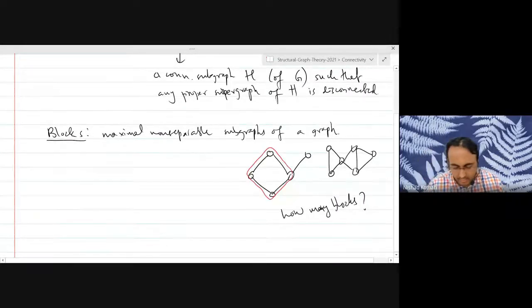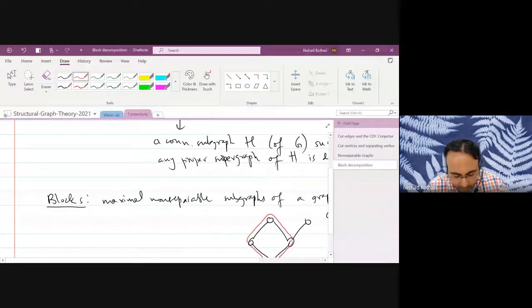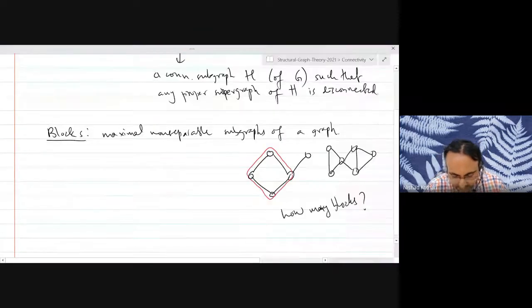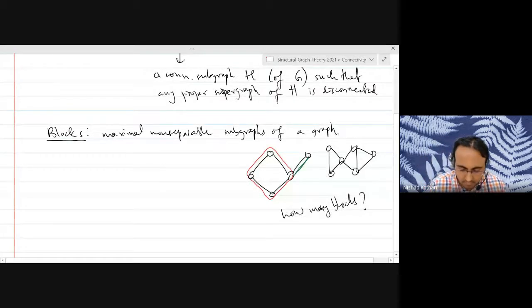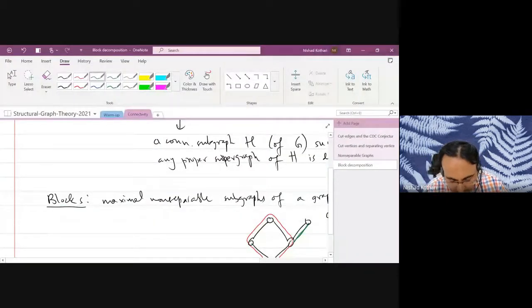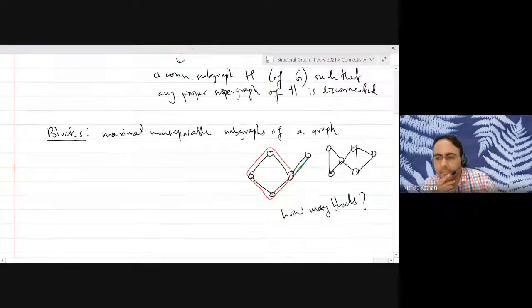Two blocks. Okay. And can somebody else tell me how many blocks there are in the second graph, in the second component? How many blocks in the second component? Somebody else, please.